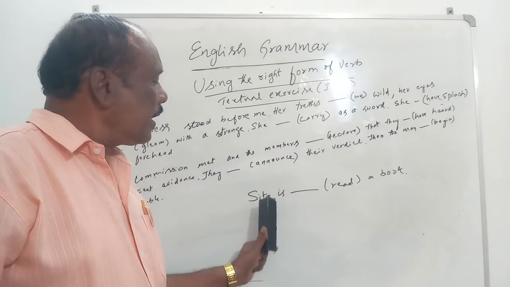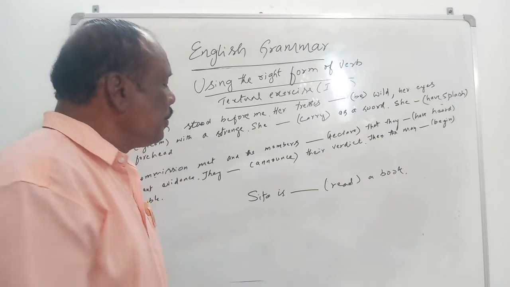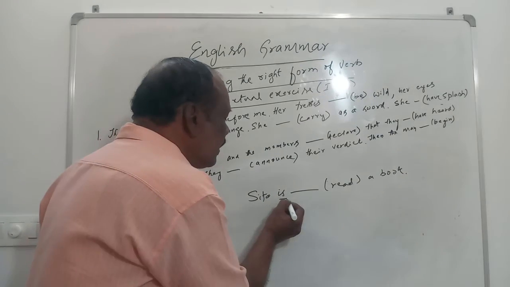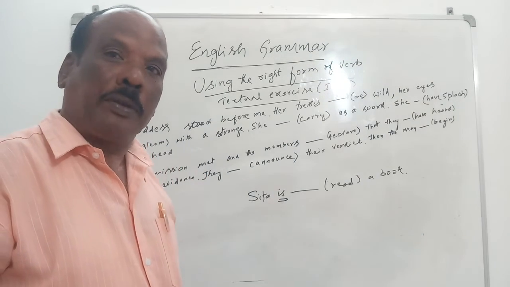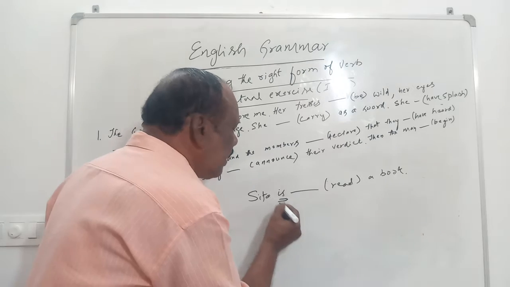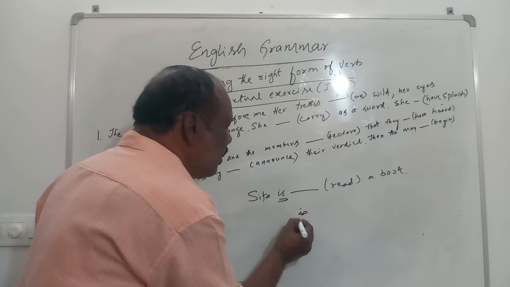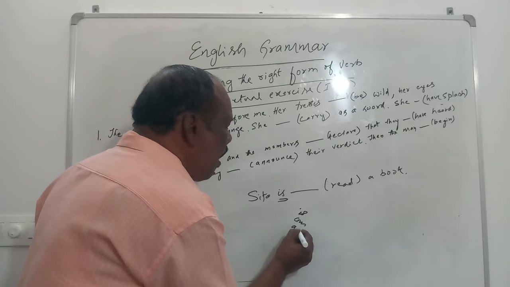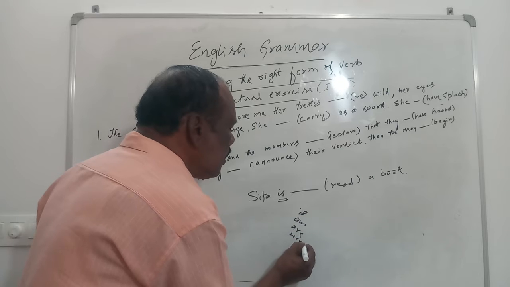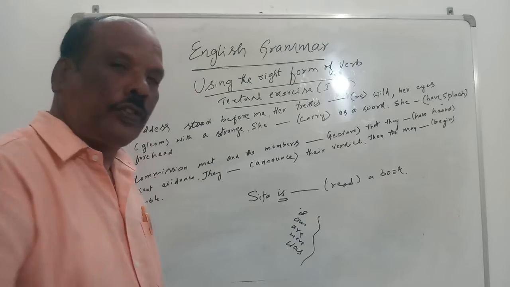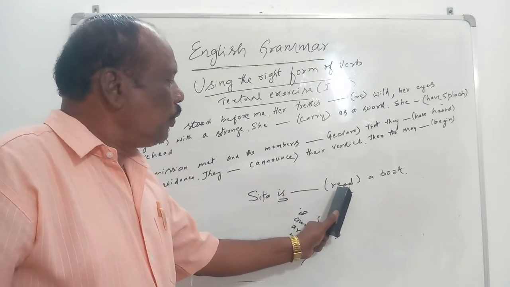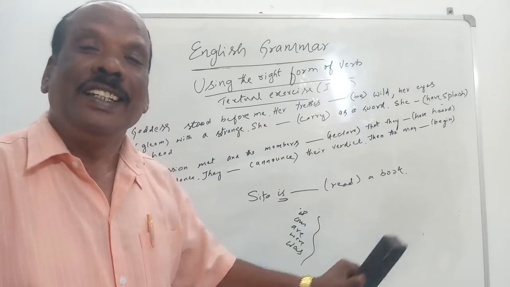Then you will see is. Is a helping verb. So whenever you come across is, am, are, were, was, if you come across these, the verb should end with ing.